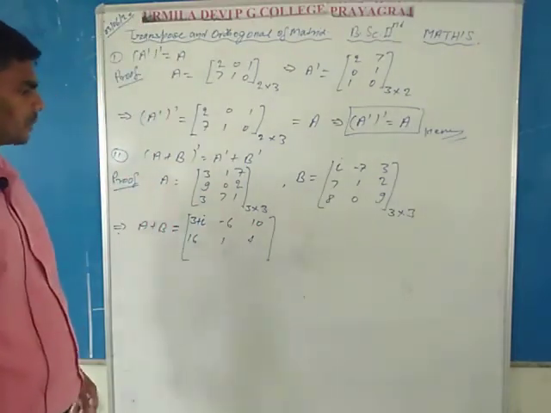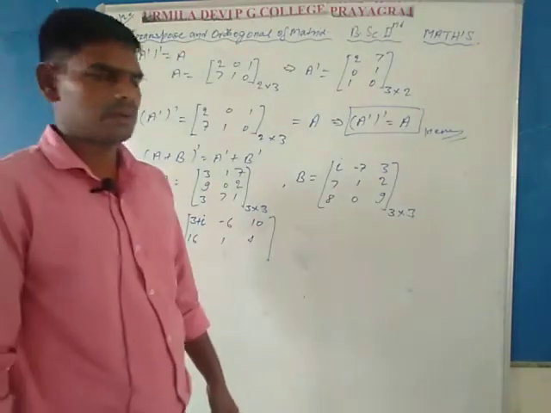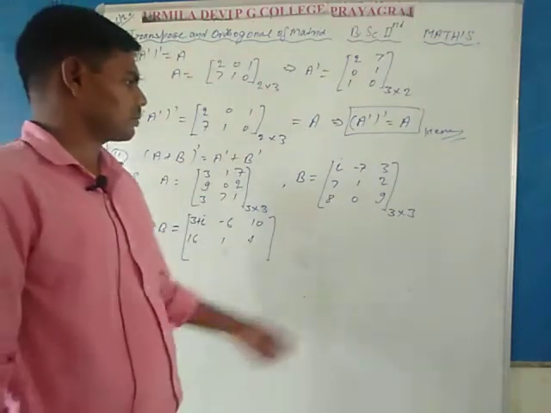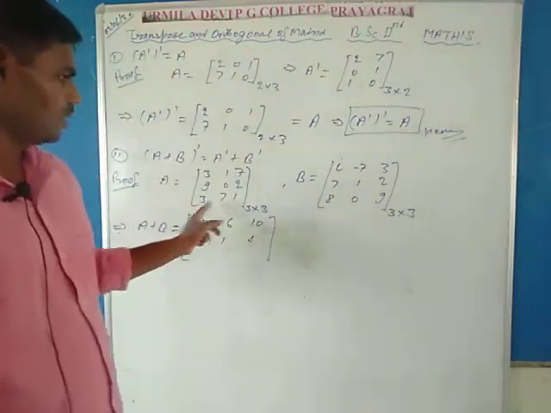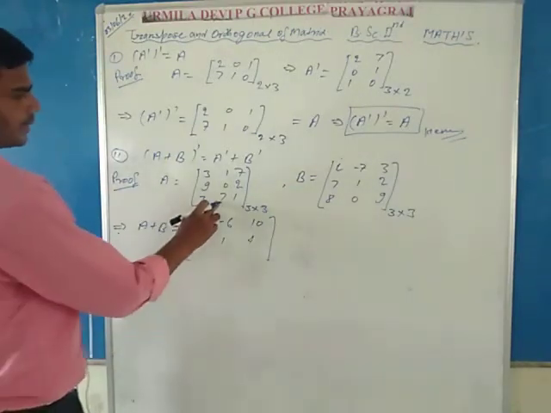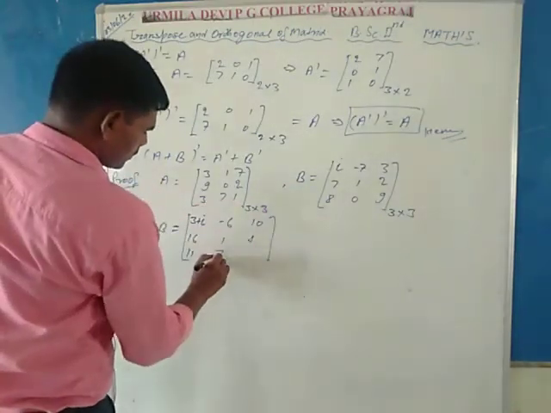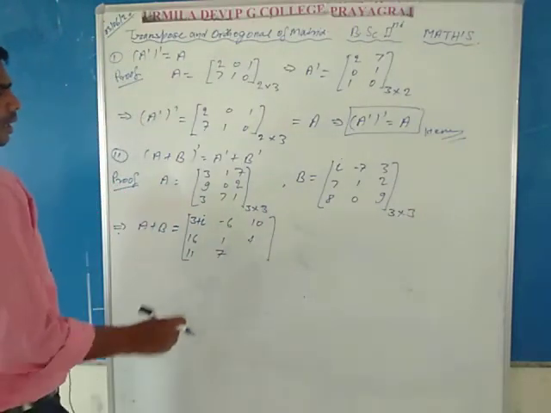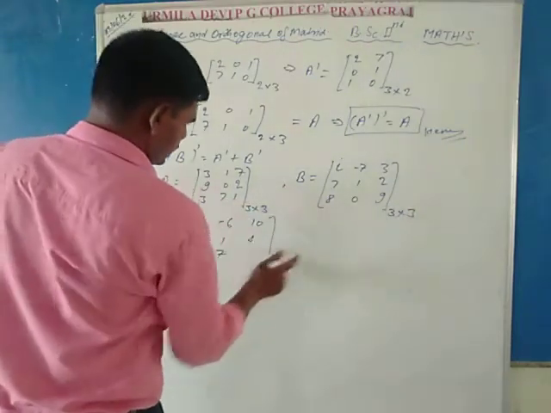At last, the third row adds with the third row: 3 plus 8 is equal to 11, 7 plus 0 is equal to 7, and 1 plus 9 is equal to 10.